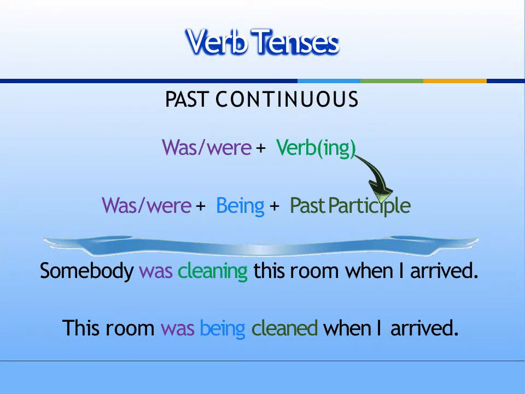Past continuous. Was, were, plus verb plus ing, changes to was, were, plus being, plus past participle. Example: somebody was cleaning this room when I arrived. This room was being cleaned when I arrived.